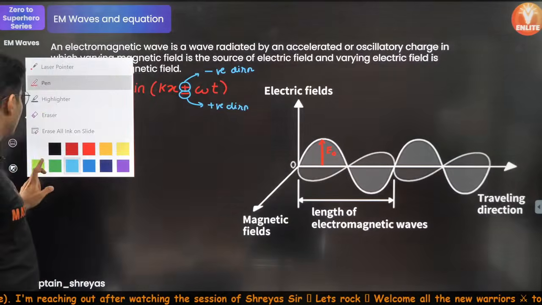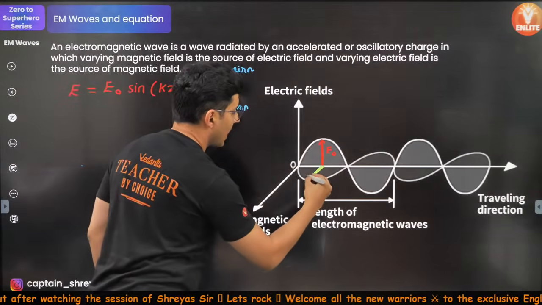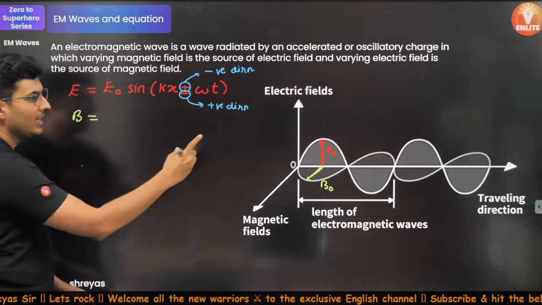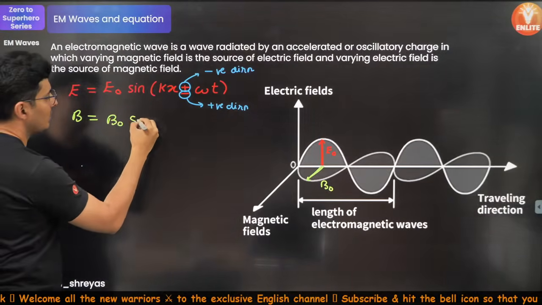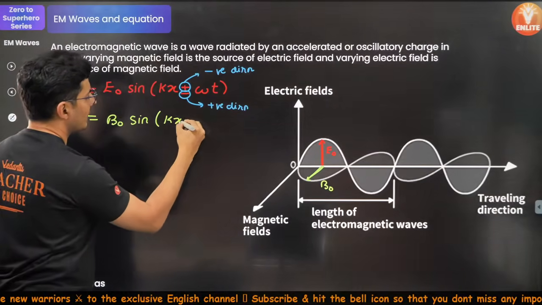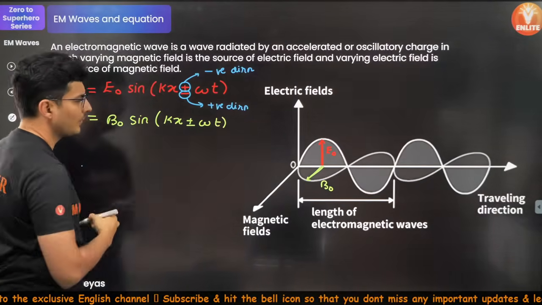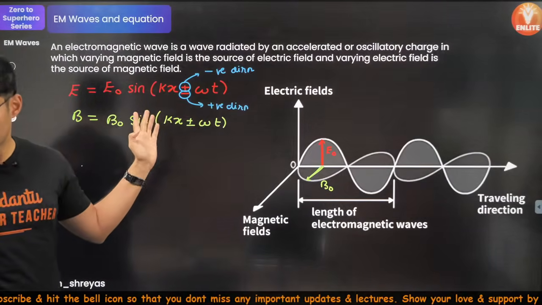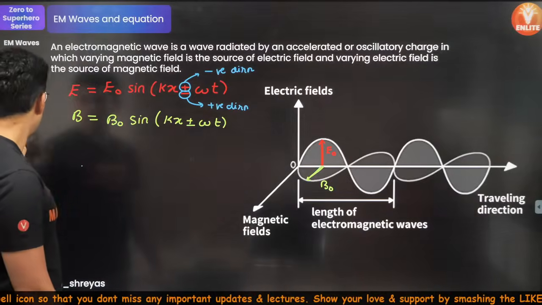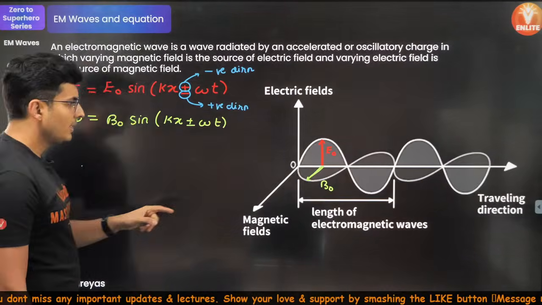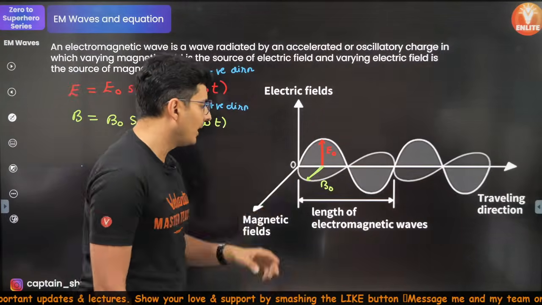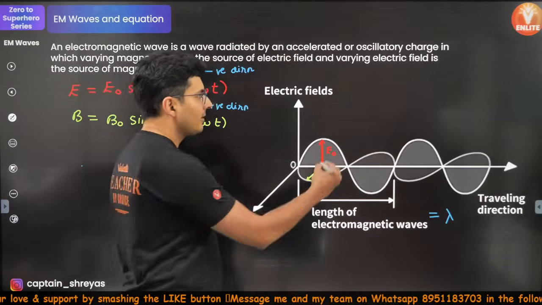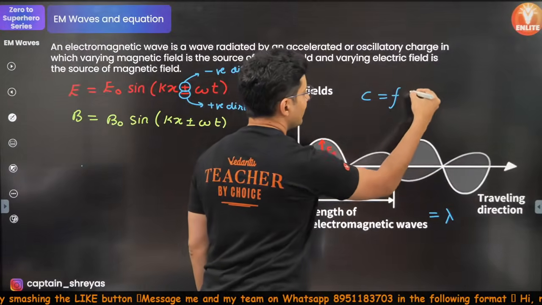Okay. Similarly, if you talk about the magnetic field's amplitude, which is B naught, that B at any instant will be given by B naught into sine or cos, whatever you want to use, (kx plus or minus omega t). That's your magnetic field equation. Everybody with me on this? Cool? Alright. Some more equations that I can give you: if this is the length of one electromagnetic wave, that will be obviously your wavelength, and the speed of light is the frequency into wavelength.